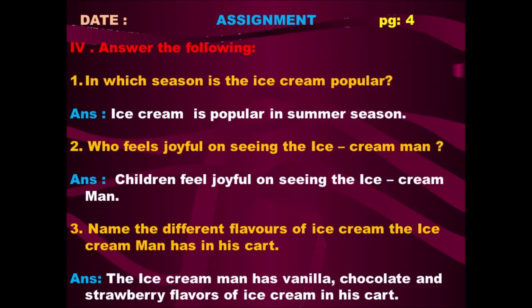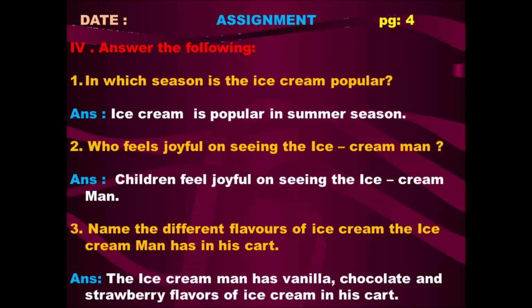And this is today's assignment. In the last two classes you have written the classwork, right? You are going to continue in the same notebook. Write today's date and write Roman numeral 4. Answer the following. The first question is, in which season is the ice cream popular? The answer is, ice cream is popular in summer season.